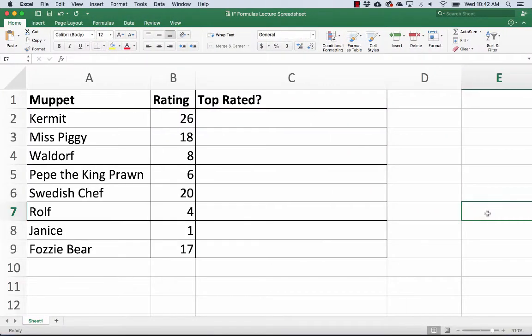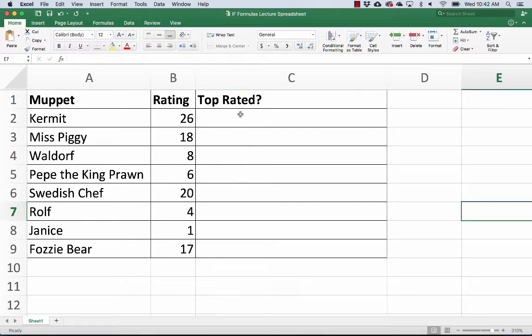Okay, let's say that I came to you and said, hey, which Muppet is your favorite Muppet? And I asked a bunch of people, and here are the results. 26 people said Kermit, 18 people said Miss Piggy, 8 people said Waldorf of Statler and Waldorf fame, 6 people said Pepe the King Prawn, 20 people said Swedish Chef, 4 said Rolf, 1 said Janice, poor Janice, and 17 said Fozzie. So I want to know then which of these are top rated, which ones are not top rated.